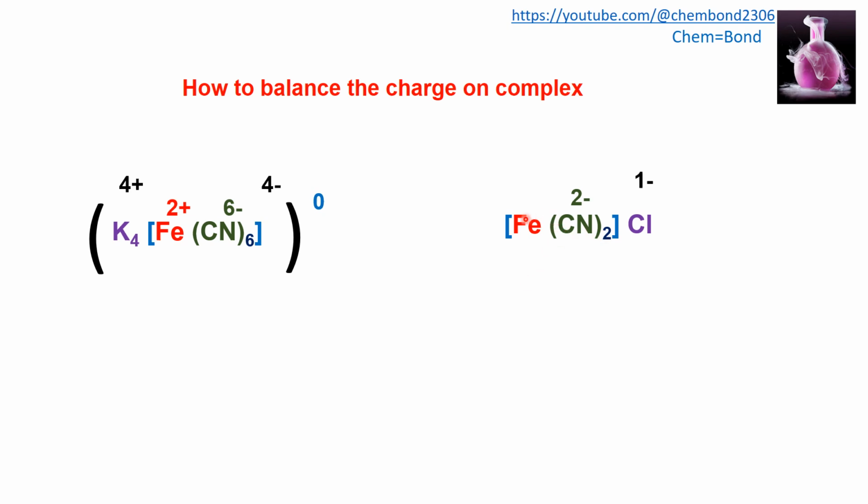Among these, the iron will be in the ferric form in this case, because we will get +1 over this complex. So +3 for iron, +3 and -3 ... plus 3 and minus 2 will result in plus 1, and that +1 is balanced by the counter ion -1, and we will get 0.